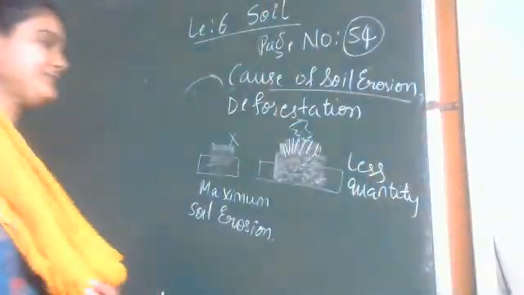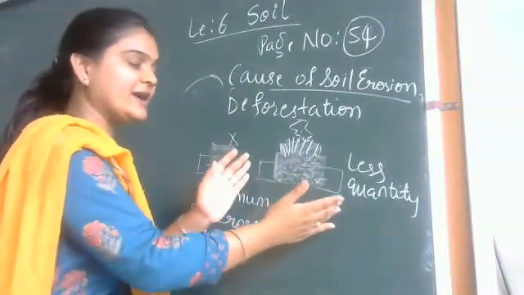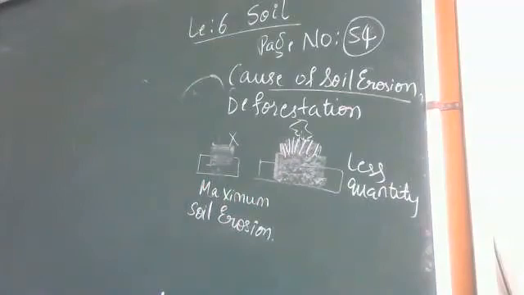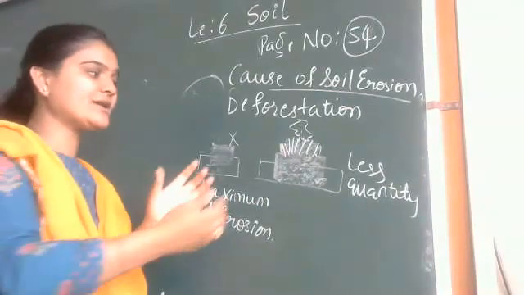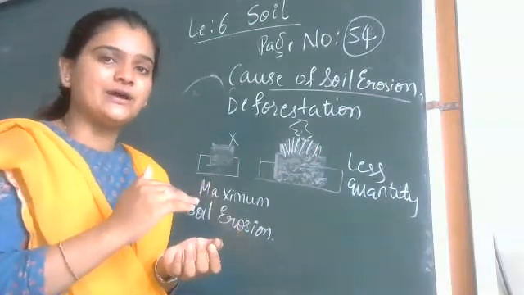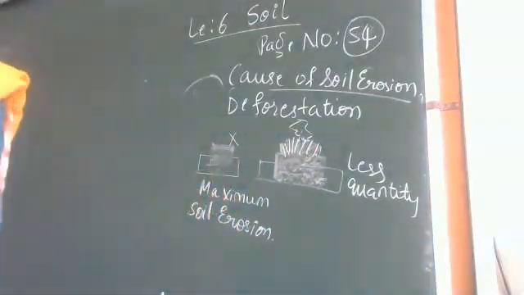Page number 55. If you are taking a tray, with the help of a small spade you can collect the soil which has small plants on it, the green color part on it.